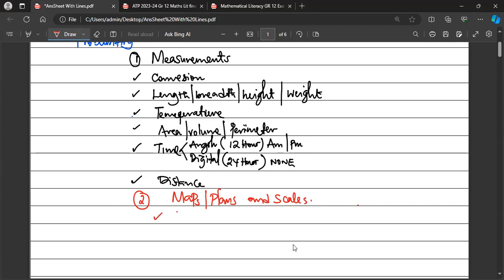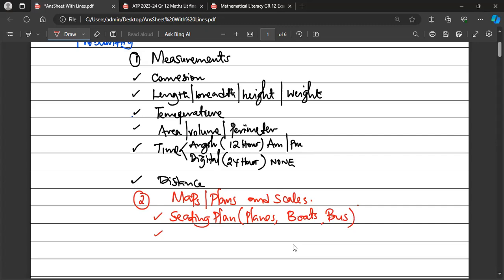Here we expect you to look at something like a seating plan. A seating plan can be seen on planes, cruises, ships or boats. We can see it also in an examination room, and another one can be on a bus. Which seat number is here? Where is the toilet located?